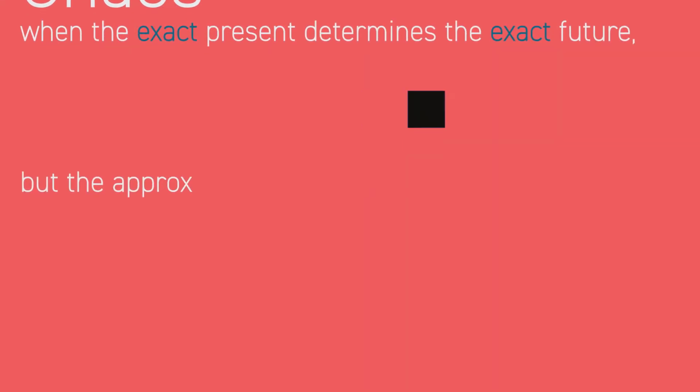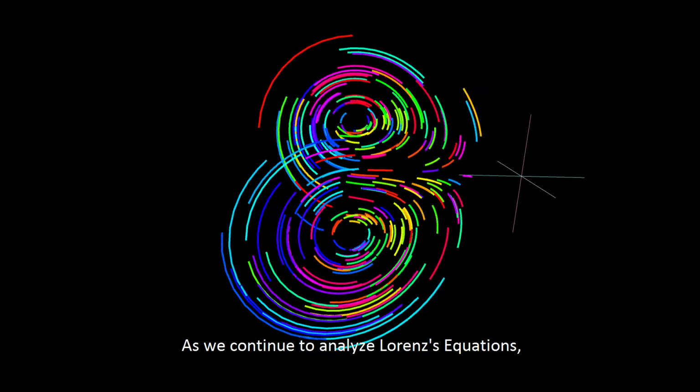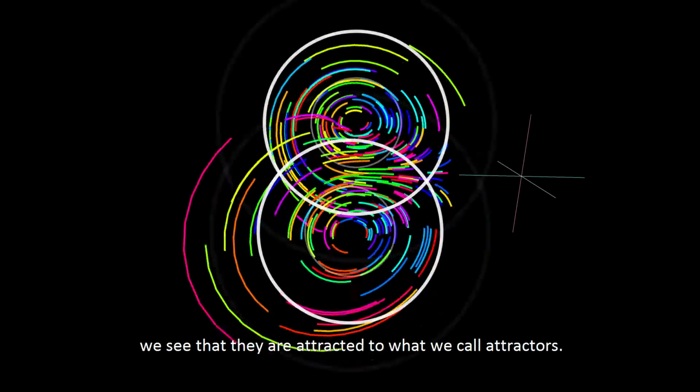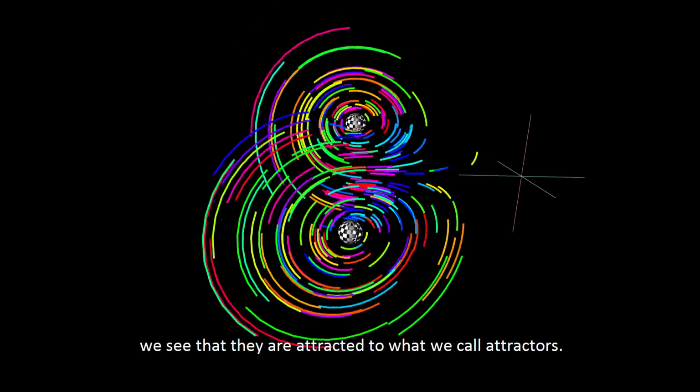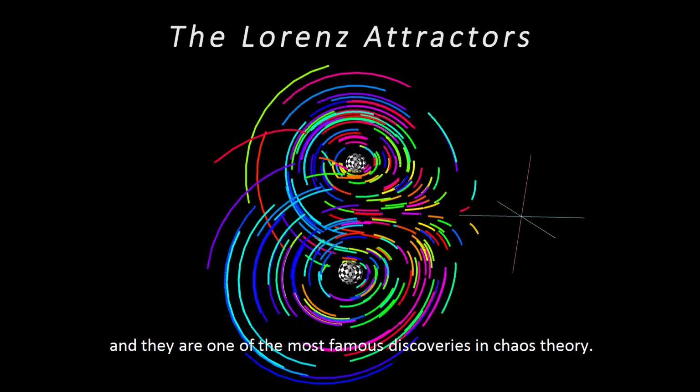This is what chaos is, when the exact present determines the exact future, but the approximate present does not determine the approximate future. As we continue to analyze Lorenz's equations by tracking the path of each weather combination, we see that they are attracted to what we call attractors. These are called the Lorenz attractors, and they are one of the most famous discoveries in chaos theory.